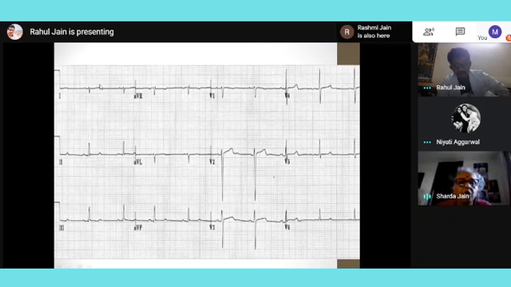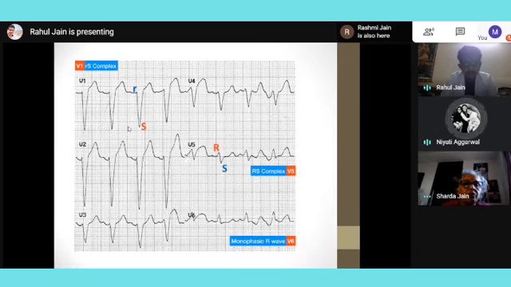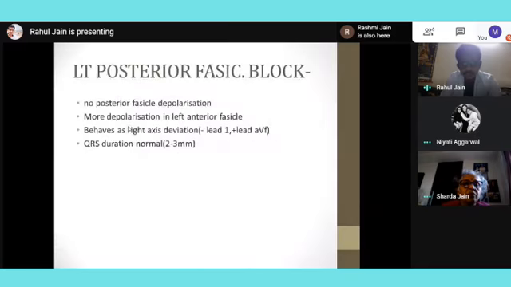No, both are positive, normal. No ma'am, in lead 1 we can see that the negative component is more than the positive component. Right fascicular. So ma'am, it is right axis deviation, which is seen in case of left posterior fascicular block.